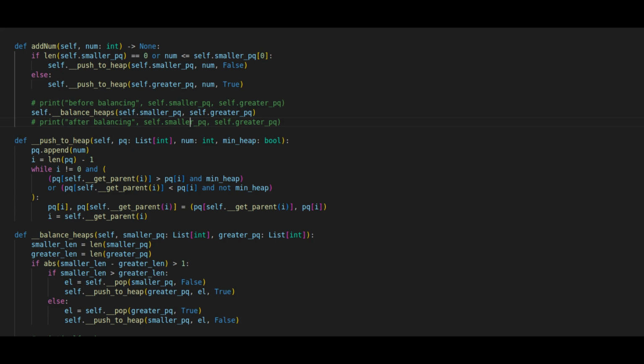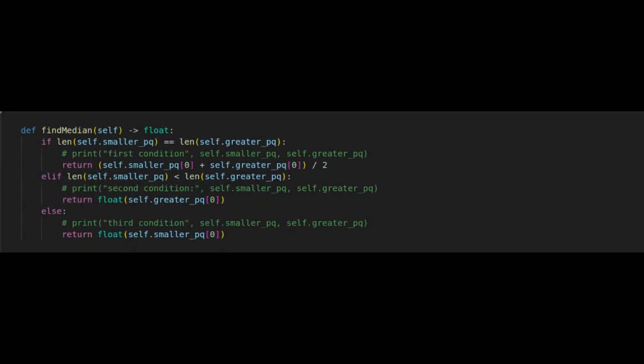After pushing the element to the appropriate heap, we balance the size of the two heaps, if required. This method uses the private method pushToHeap to push the element into a heap, and another private method balanceHeaps to balance the size of the heaps, so that the difference in size of the heaps is not greater than 1. The findMedian method will be used to get the current median of the elements encountered so far. If the total number of elements we have is even, the median will be the mean of the root elements of the two heaps. Otherwise, it will be the root element of the heap with larger size.